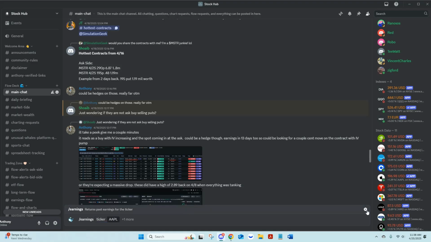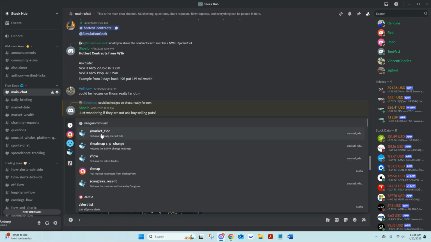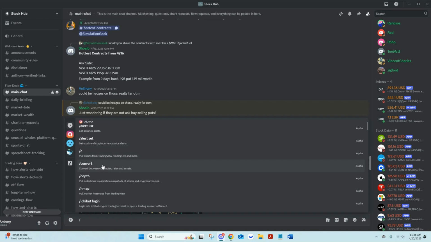I don't want to use it up, but if you wanted to look at a piece of flow, you just put in the premium and some filters. It'll ask for some mini filters.